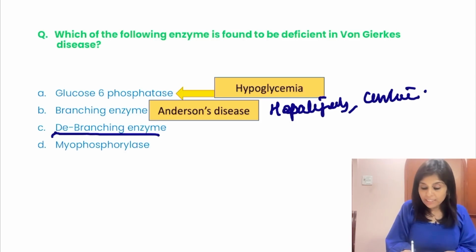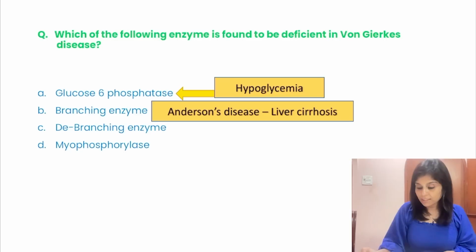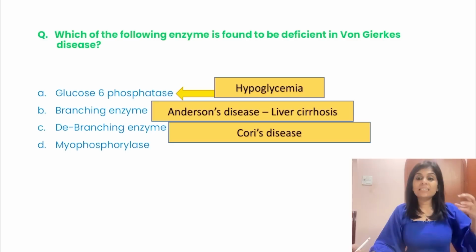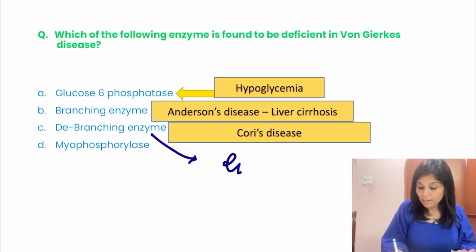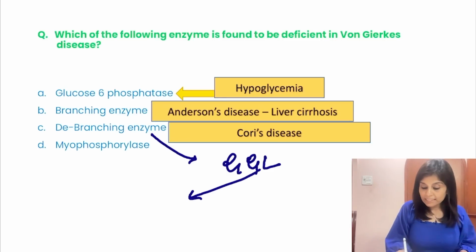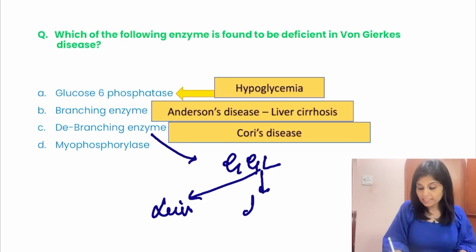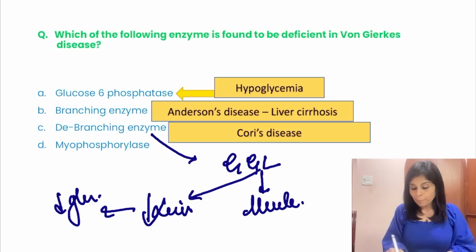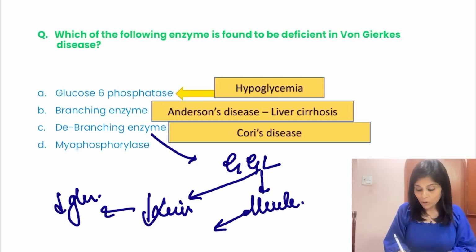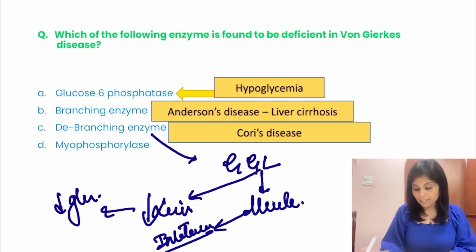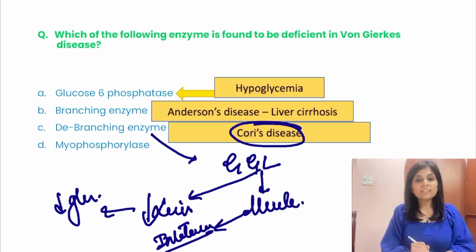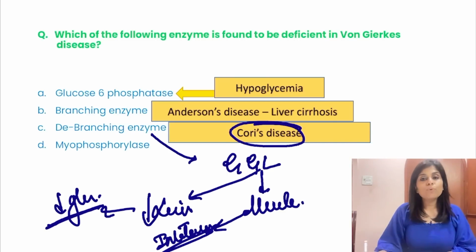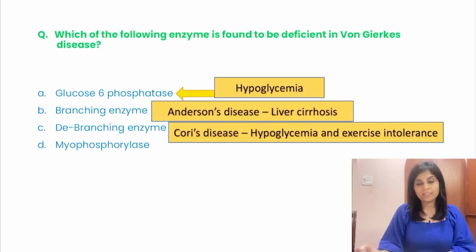Debranching enzyme defect is called as Cori's disease. When I say debranching enzyme is defective, this is an enzyme of glycogenolysis, and this enzyme is common to both liver glycogenolysis and muscle glycogenolysis. When liver glycogenolysis is defective, it causes hypoglycemia. When muscle glycogenolysis is defective, that causes exercise intolerance. So tell me, what will be the presentation of Cori's disease? Cori's disease presents with both hypoglycemia and exercise intolerance.